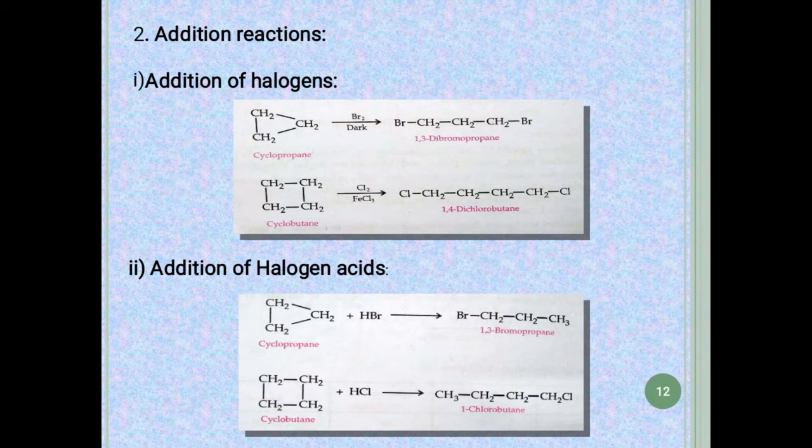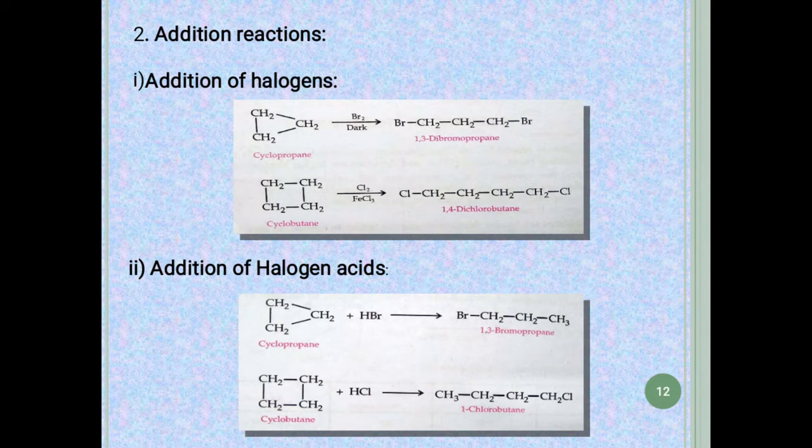As we can see from this reaction of cyclopropane, the bond will be cleaved between two carbons, and so the chain will be formed of CH2 CH2 CH2, and then two atoms of bromine can add on both the ends of the carbon to form 1,3-dibromopropane. And similarly, in cyclobutane also, the chlorine atoms are added at both the ends of the carbon, forming the product 1,4-dichlorobutane.